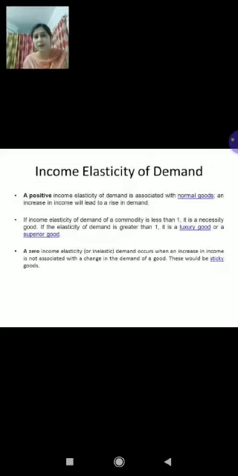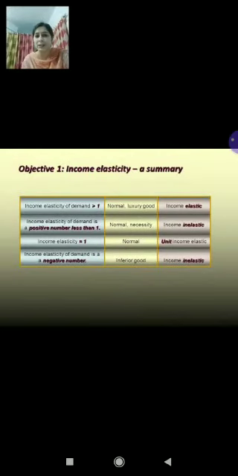So children, in all we have discussed the 3 degrees of income elasticity. The first is positive, the second is negative and the third is 0. In the first case there were 3 degrees: income elastic, income inelastic and unitary elastic. The second was the case of negative, which happens usually in the case of inferior goods, right? And the last is the case of zero income elasticity, and that happens usually in the case of necessary goods. I am presenting this on the slide also. Is that clear? Right.